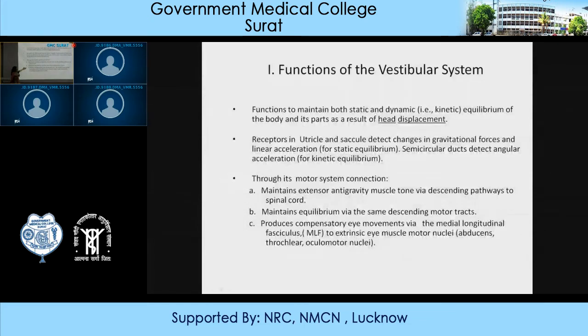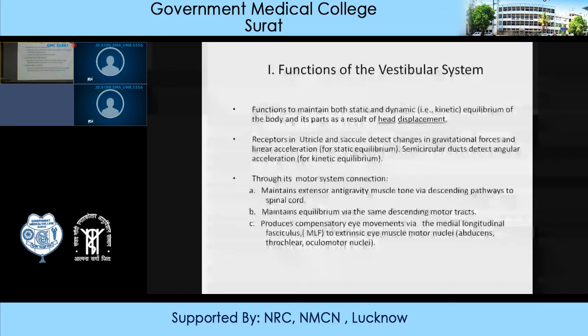Now, through its connection to the extraocular muscles nuclei, that is abducent, trochlear and oculomotor nuclei, through the medial longitudinal fasciculus, it produces compensatory eye movement with the change in position of the head, which is responsible for maintaining the balance.